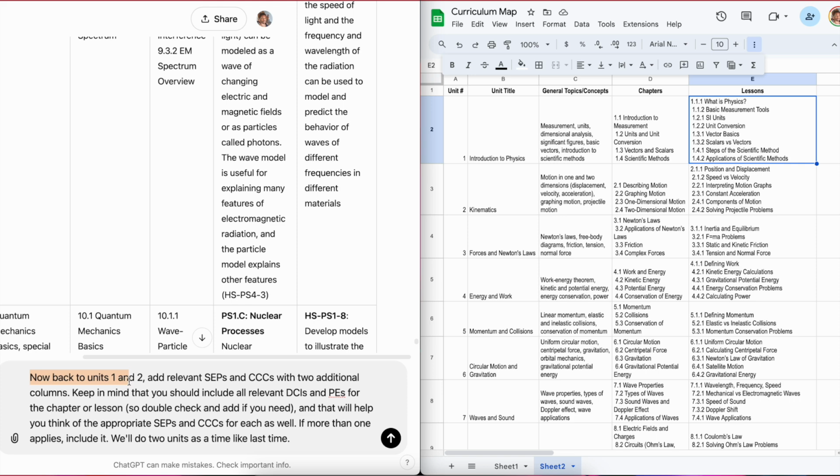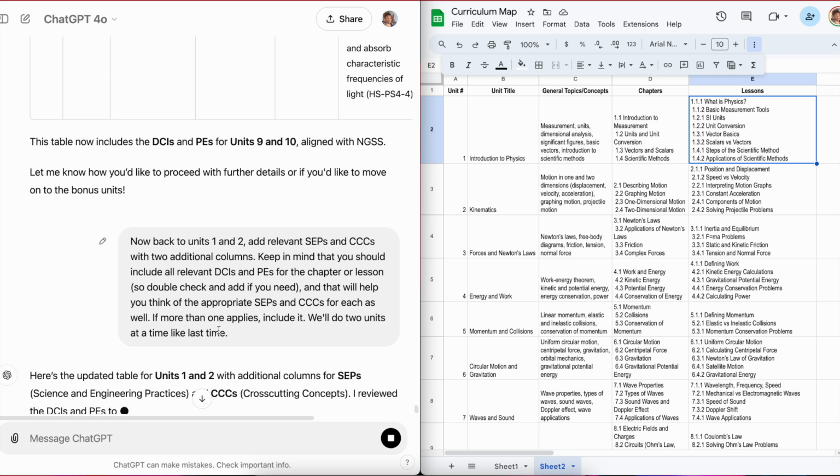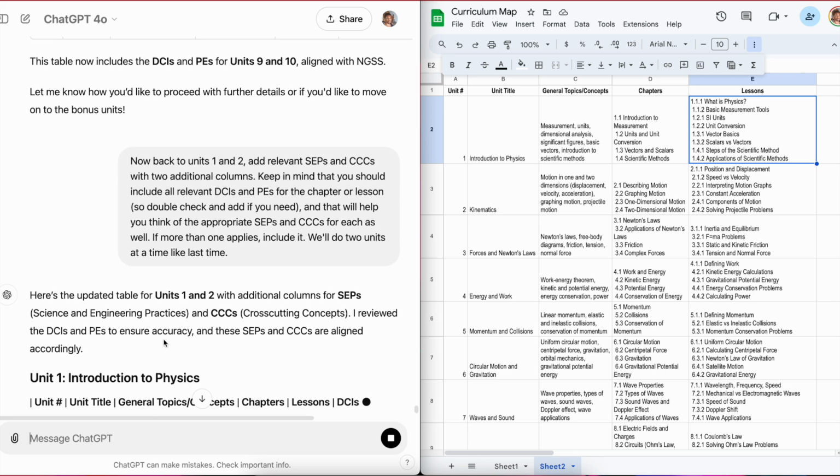So what I said here is, now back to units 1 and 2, add relevant SCPs and CCCs with 2 additional columns. Keep in mind that you should include all relevant DCIs and PEs for the chapter or lesson, so double check and add if you need. And that will help you think of the appropriate SCPs and CCCs for each as well. If more than one applies, include it. We'll do 2 units at a time, like last time. So it's going to give us units 1 and 2 with the double check. It says, I reviewed to ensure accuracy, and so on.